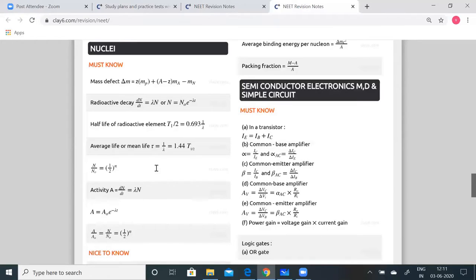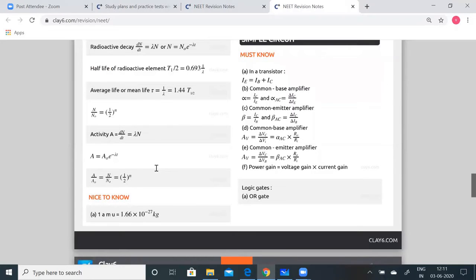It's a very, very easy lesson. Once you are thorough with the formulae, it is going to be pretty easy to simply analyze the data, understand it, and it is not going to be tricky at all. From atoms and nuclei, you will most probably have only straightforward questions, not tricky ones. So understand the question, see the data given, and make sure of what formula you're going to apply.